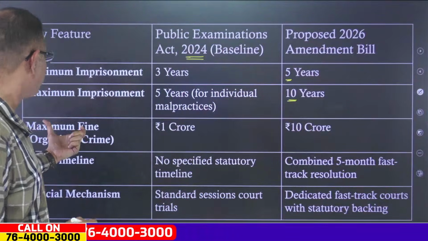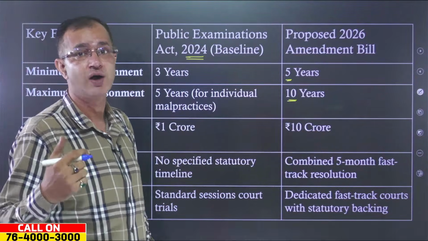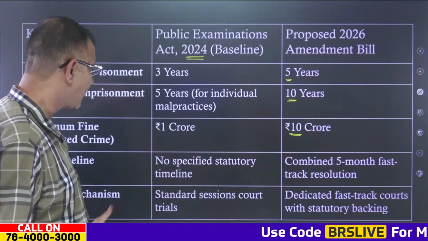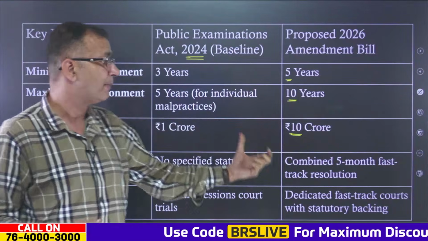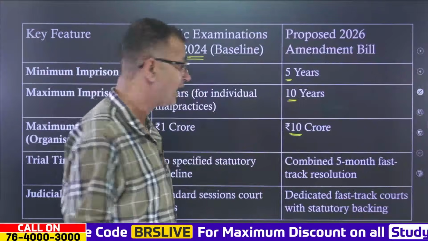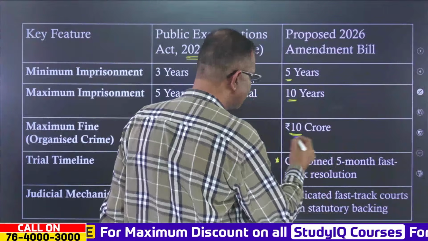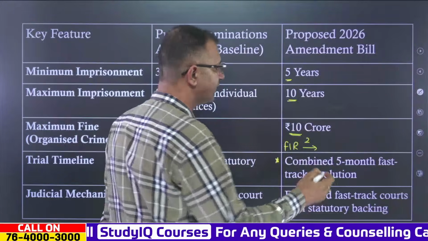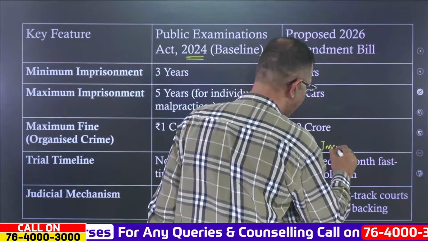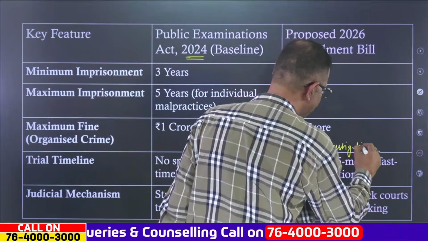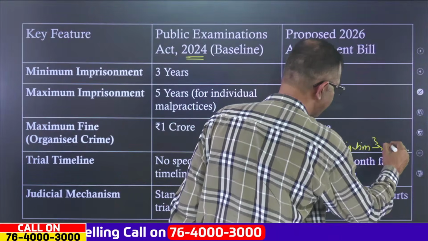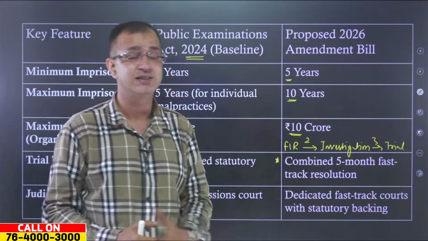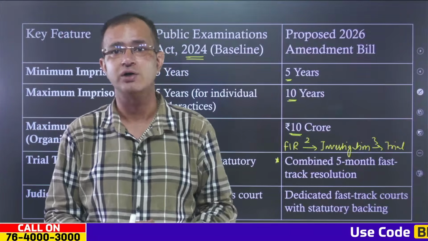At the same time, the maximum fine for organized crime earlier was 1 crore rupees, which has been increased to 10 crore rupees. For the trial timeline, there was no specified statutory timeline, but now there will be a combined 5 months of fast track resolution. When the FIR is filed, there will be 2 months given for the complete investigation, and after the investigation, there will be 3 months given for the conclusion of the trial. So this is how we have the 5 months of fast track resolution that has been proposed in the 2024 Act.